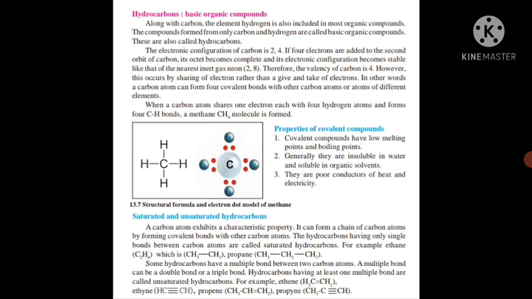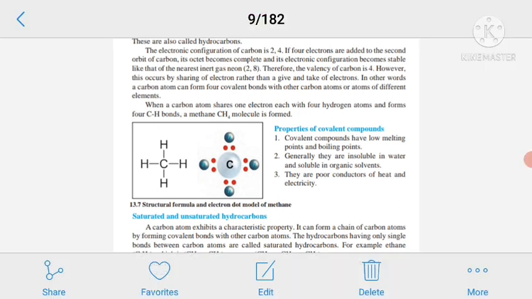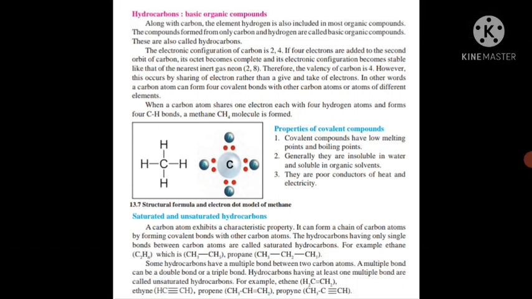So we know that along with carbon, the element hydrogen is also included in most organic compounds. The compounds formed from only carbon and hydrogen are called basic organic compounds, and these are also known as hydrocarbons.